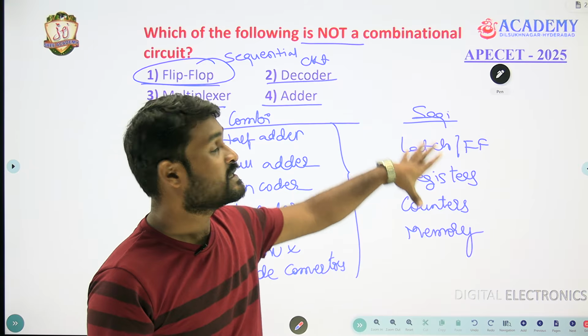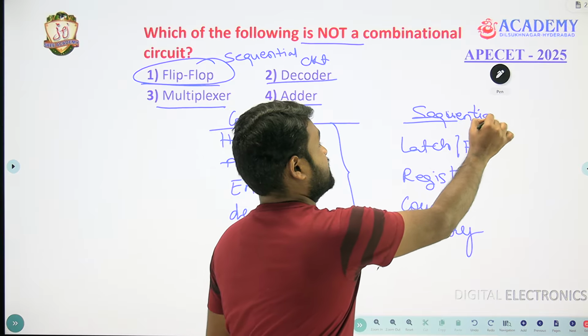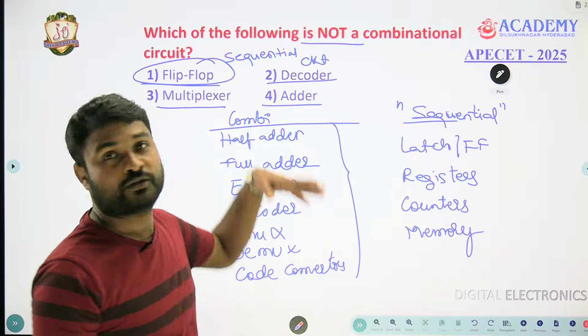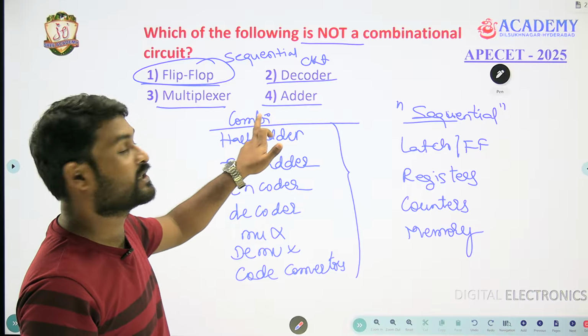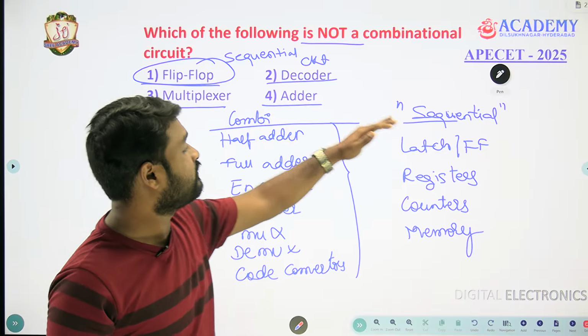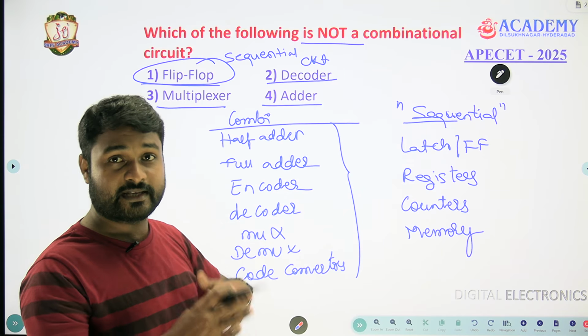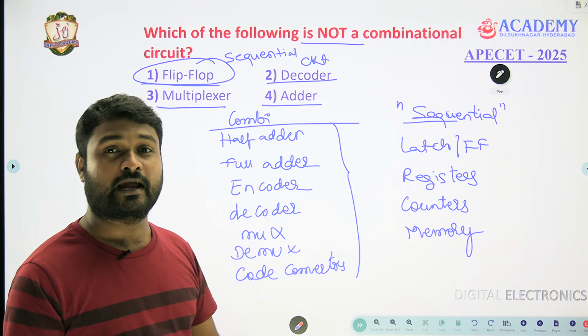All this comes under sequential circuits. So next time when the examiner asks what type a circuit is, you should not get confused. Decoder, adder, multiplexer all come under combinational. Flip flop, latch, register, counter, memory, everything comes under sequential. When a question like this comes, you should not think at all; you have to give the immediate answer.